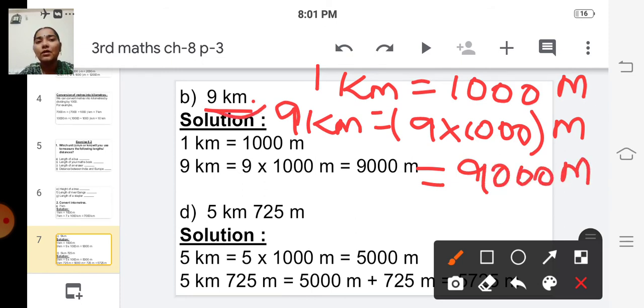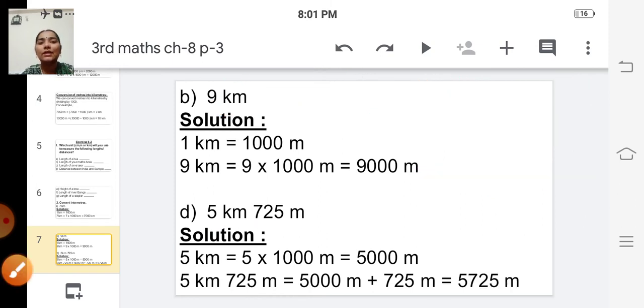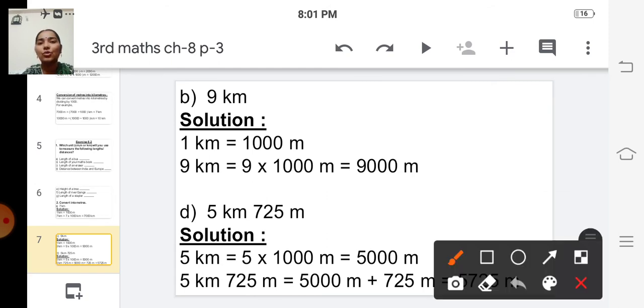So we are converting the bigger unit into smaller unit, so we have to multiply by 1000. The next one, 5 kilometer 725 meter. We have to convert this into meters.